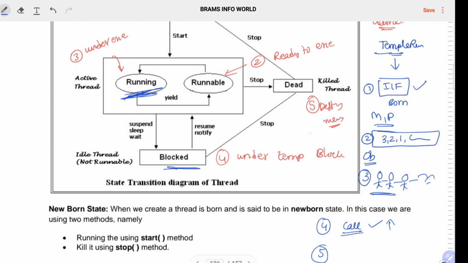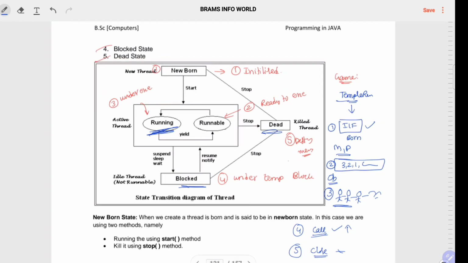Due to some inactivity or some other work, you have to close the game, that is nothing but the dead state. The game may be closed directly while opening, or from this state, or from this call also we can close. Everything is associated here.